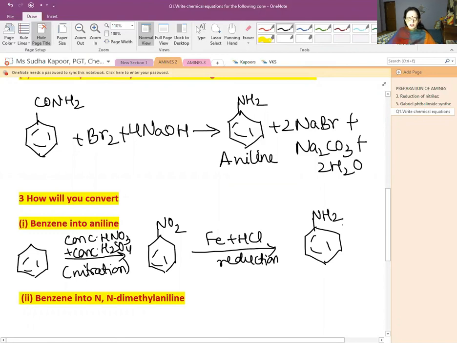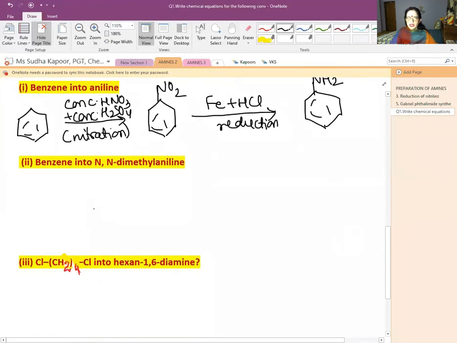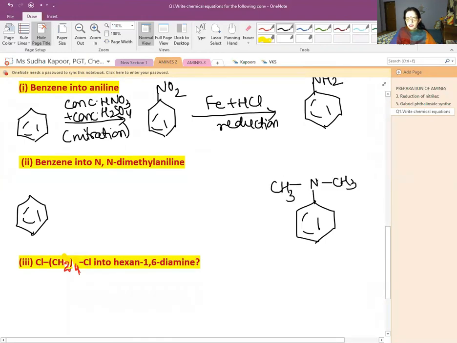So now coming to the next conversion. Benzene into N,N-dimethyl aniline. So first draw the structure of the required product. N,N-dimethyl aniline. First we have to get the NH2 over it and then we will substitute 2 CH3 on it. So following the beginning part as we have done in the previous one, concentrated HNO3 and concentrated H2SO4, we will be getting the nitrobenzene.